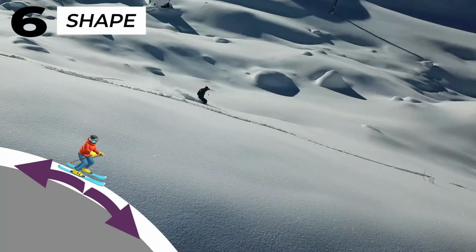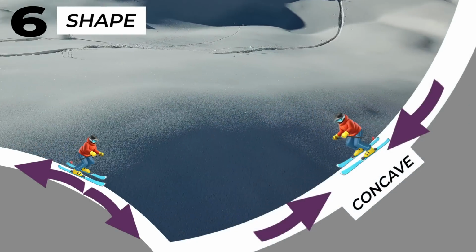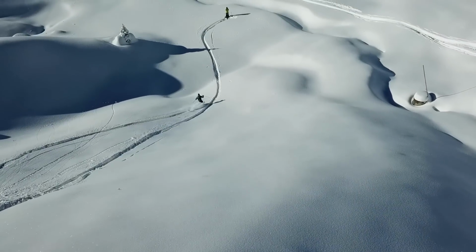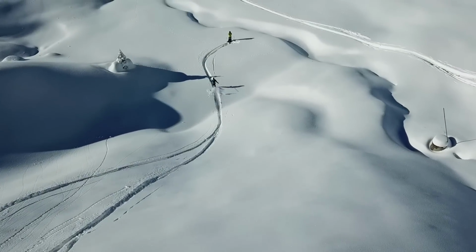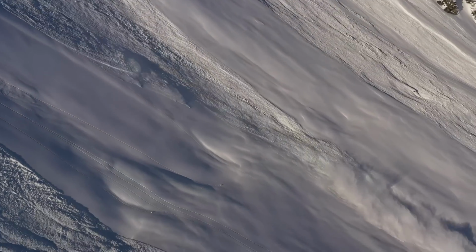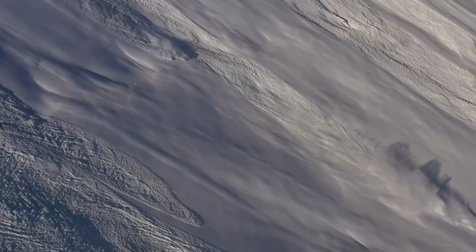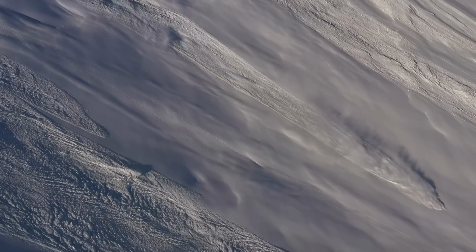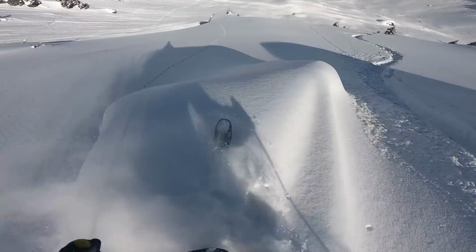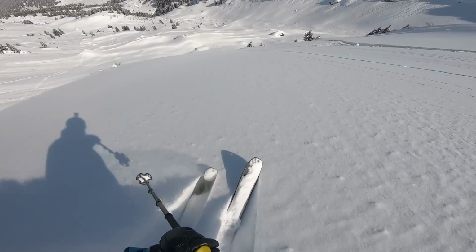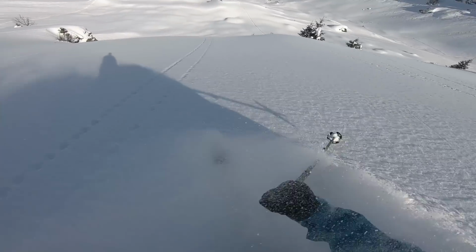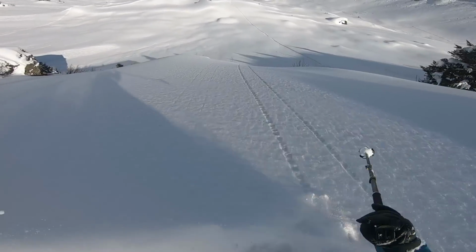In contrast, on concave slopes, similar to the interior surface of a basketball, the snow is being pushed together and it becomes less likely to avalanche. However, this only really helps on smaller slopes and isn't as significant as we used to think it was. Of course, avalanches can and do regularly happen on concave slopes, especially whenever the steepness is near 37 to 40 degrees. It's more about being aware of the danger of convexities than it is about letting your guard down on concave slopes. So pay attention to slope shape. When you're on a slope that is getting steeper and rolling away from you, you are probably on a convexity, which means higher risk of starting an avalanche.